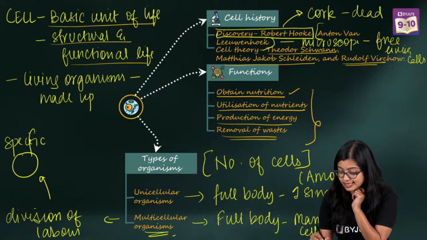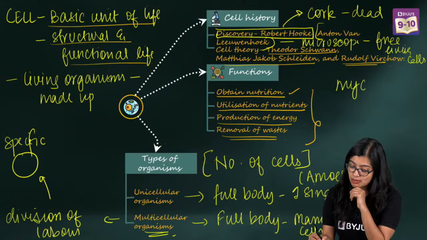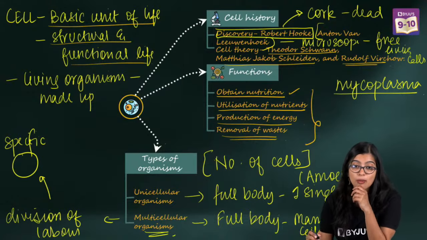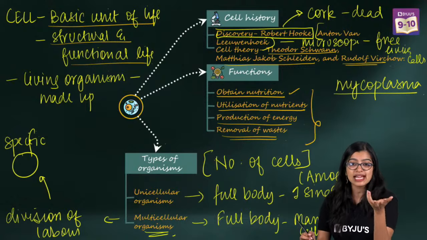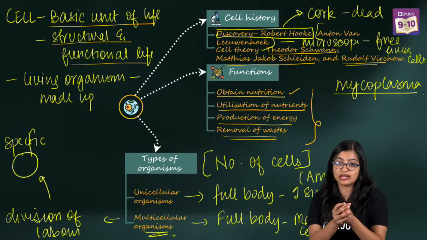Which is the smallest cell? The smallest cell is mycoplasma, right? The example of the smallest cell is mycoplasma. A cell is made up of atoms. See, what is an atom? We know that an atom is the smallest unit, right?